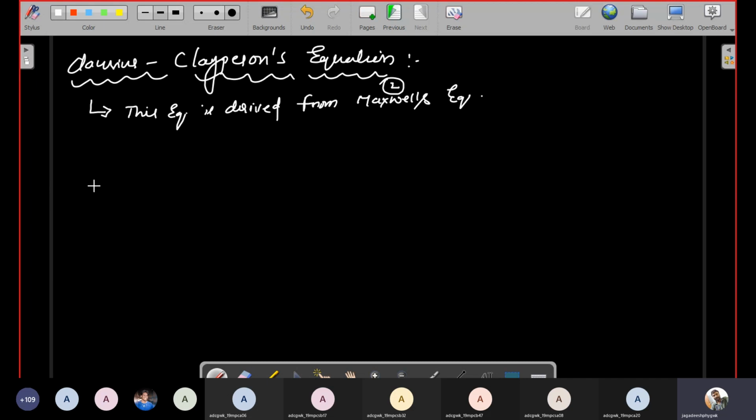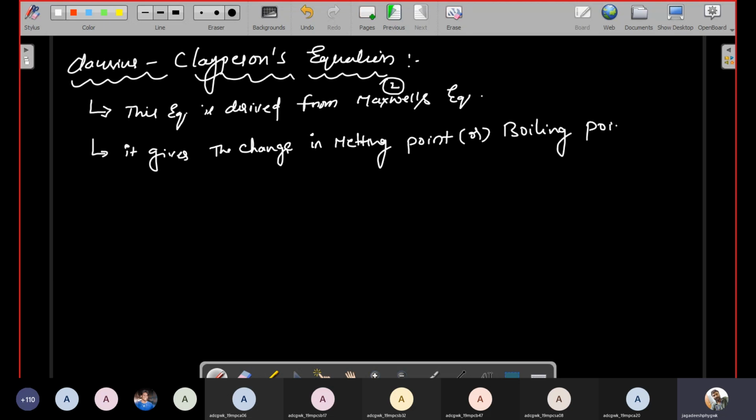Generally, the Clapeyron equation gives the change in melting point or boiling point with change in pressure.